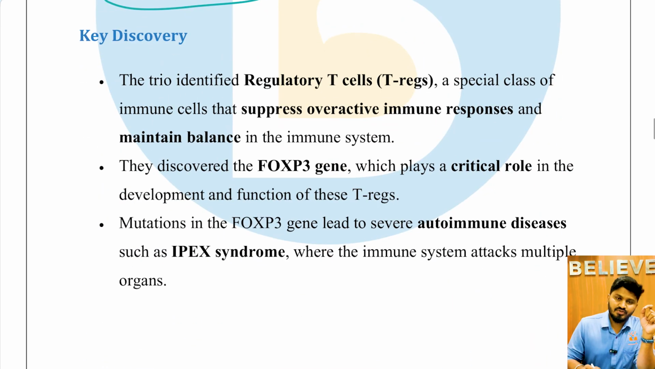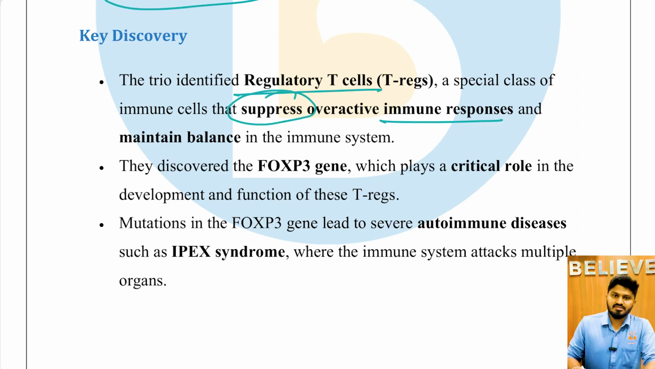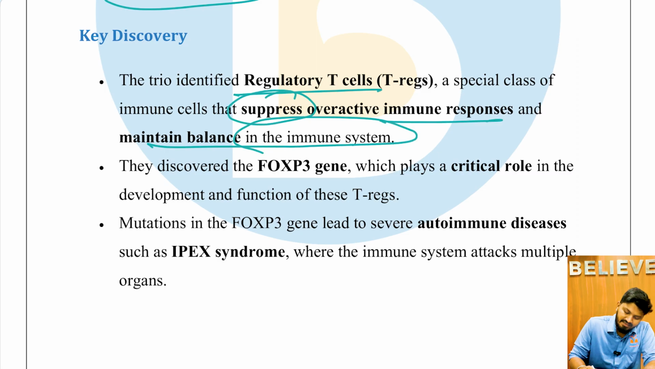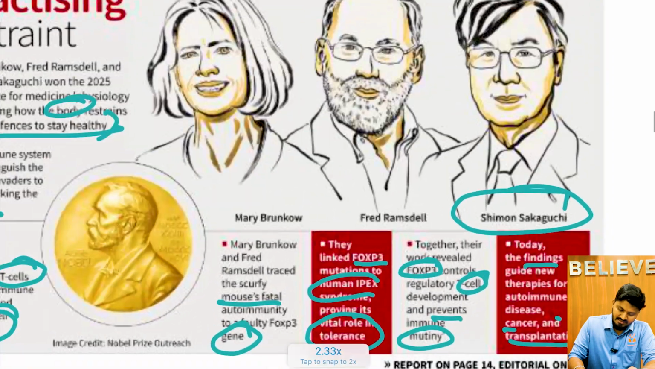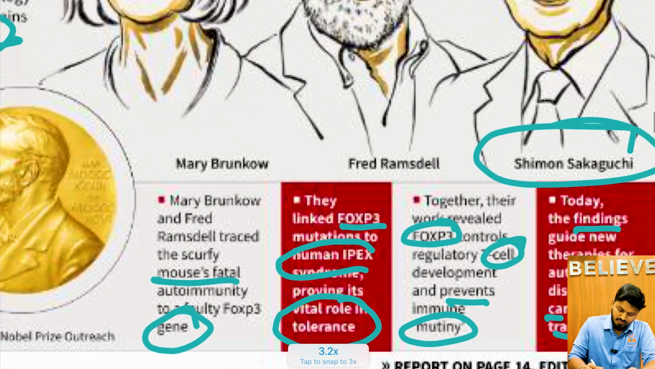The key discoveries: the trio identified regulatory T cells, or Tregs, a special class of immune cells that suppress overactive immune responses and maintain balance in the immune system. They discovered the FOXP3 gene, which plays a critical role in the development and functioning of Tregs. They discovered the FOXP3 gene by studying mice.